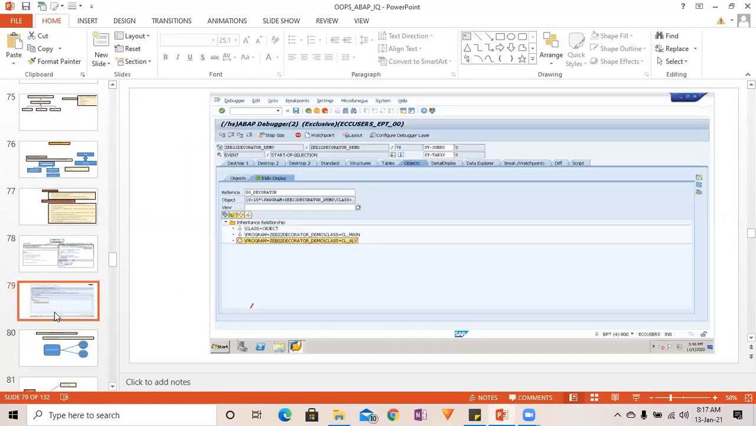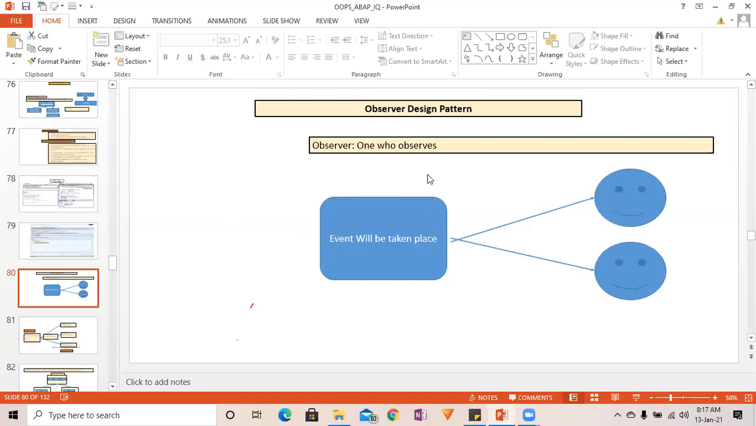Here also you have some more examples. You can go through them here. And the observer design pattern.